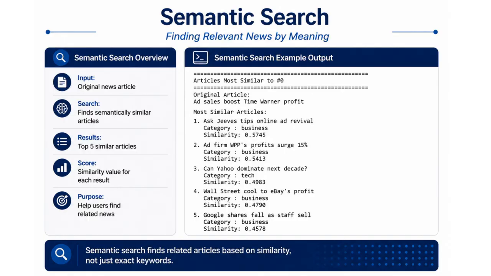This feature allows NewsBoot to find similar news articles. The system takes an article and returns the 5 most similar articles along with their similarity score. This helps users find related news more easily. As y'all can see here, the similarity of the top one was 0.57 and the second one was 0.54.